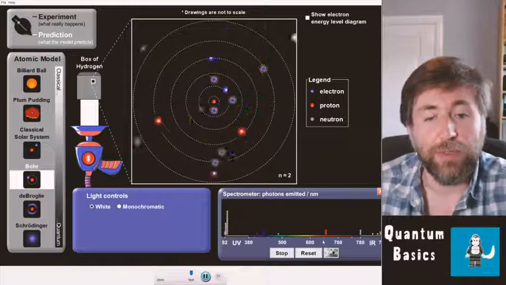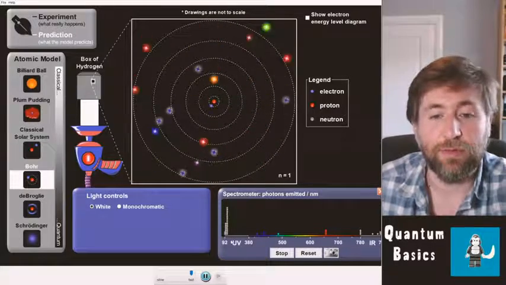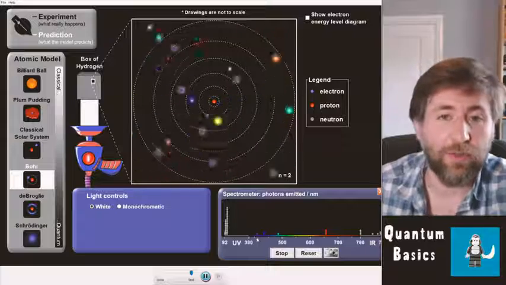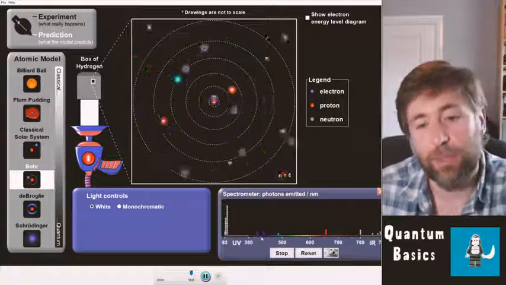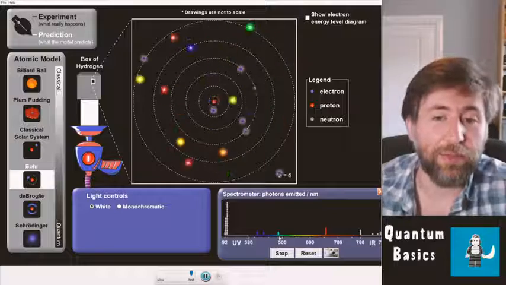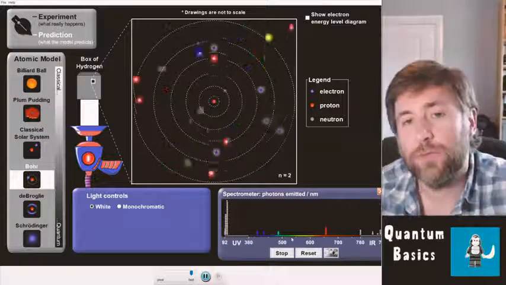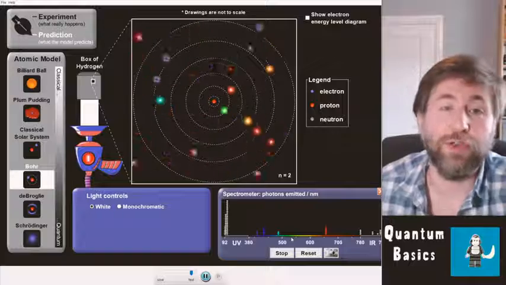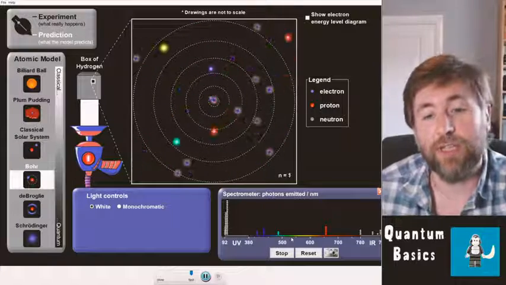As we go, we'll see we're emitting these or these more often, but the purple ones less often, but never somewhere between this purple and this blue. Never somewhere between this blue and this cyan. Never somewhere between this blue and this red. So only emitting these quantized values, these fixed frequencies of light, which correspond to those fixed energy level changes.